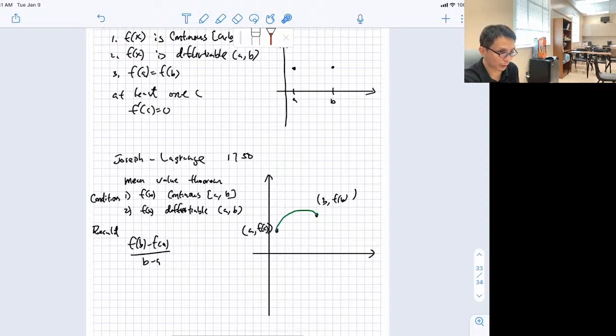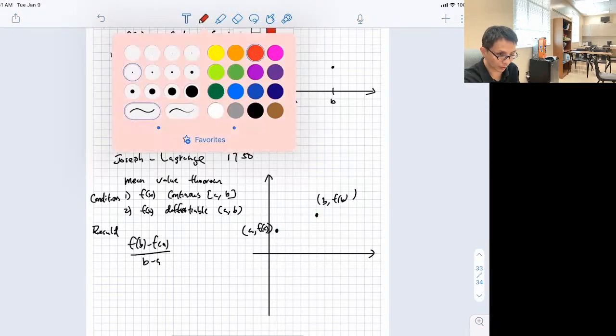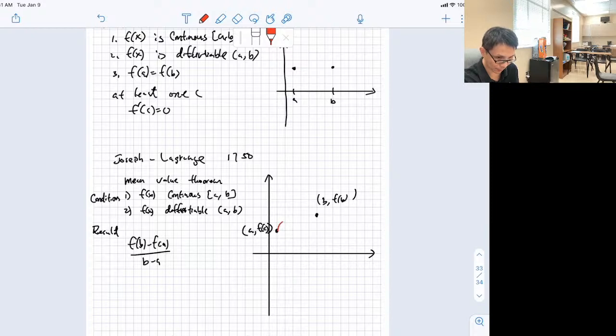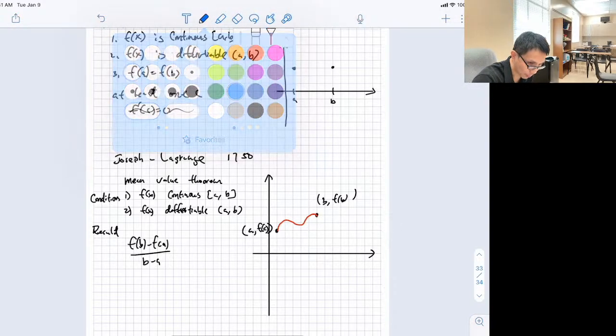Can they have more than one? Absolutely. Can they have 2? Can they have 3? Yes. They can have as many as possible. Okay, so in this case, I can have more than one C.